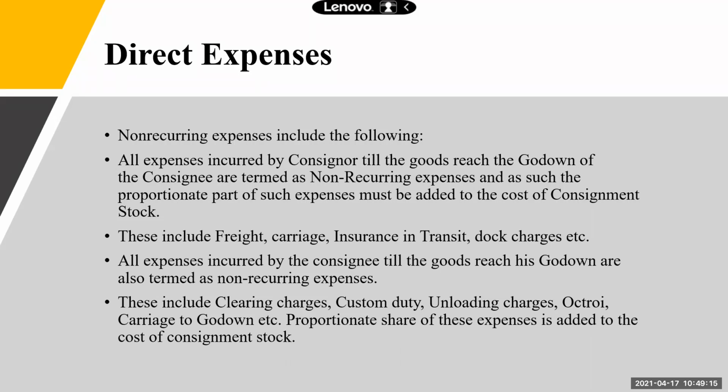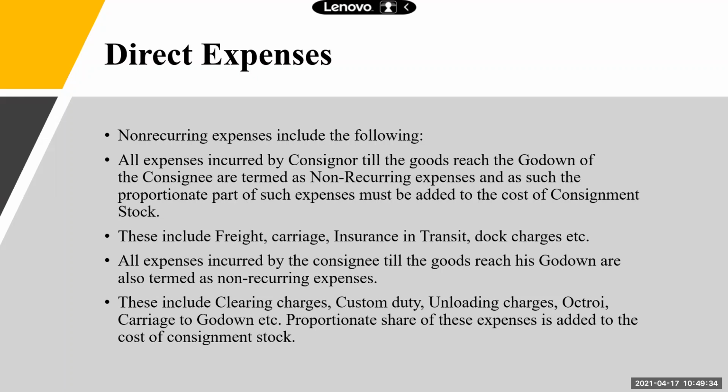Next is all expenses incurred by the consignee till the goods reach the godown are also called non-recurring expenses. See the examples: clearing charges, custom duties, unloading charges, octroi, carriage to godown, etc.